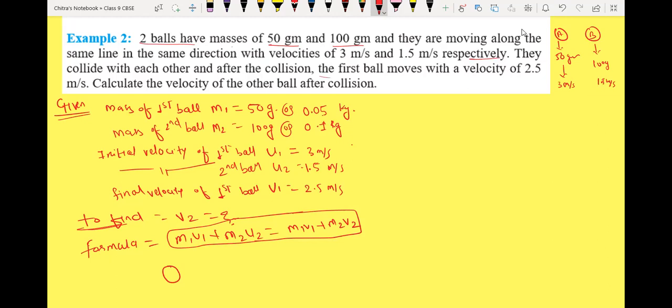After collision, the first ball moves with a velocity of 2.5. When these balls collide with each other, the mass will be the same, but the velocity will change. The first object has velocity 1.5. The second one we have to find, which is v2. This is the question. Understood the question, everyone?